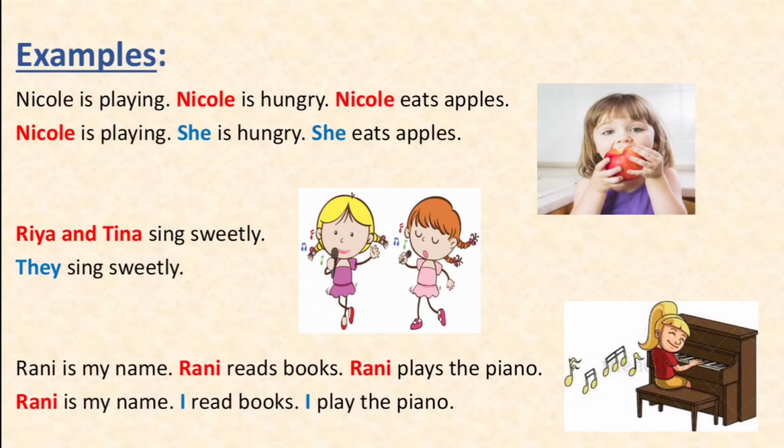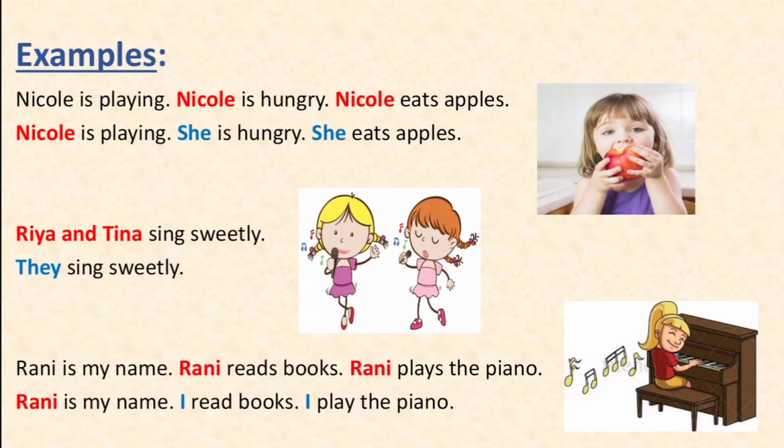Let us look at the answer. Nicole is playing. She is hungry. She eats apples. We have replaced Nicole in the second sentence with the pronoun she because we are referring to one girl.